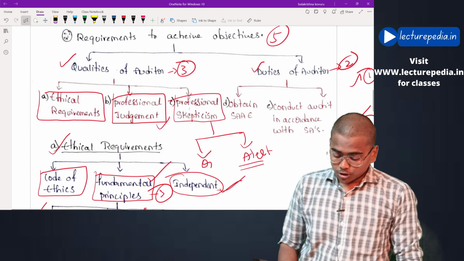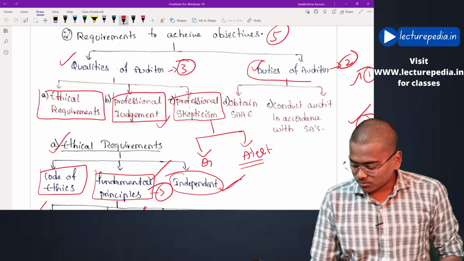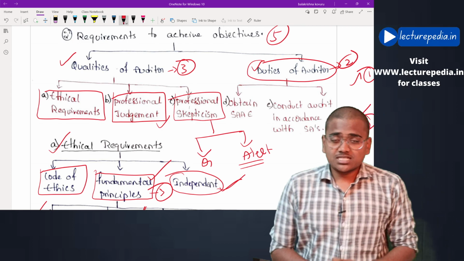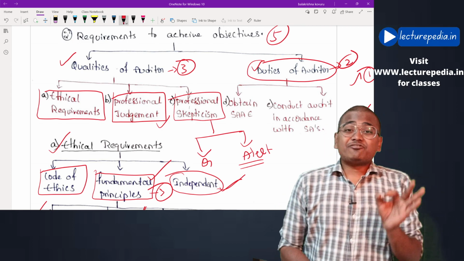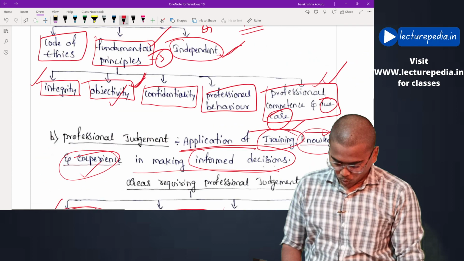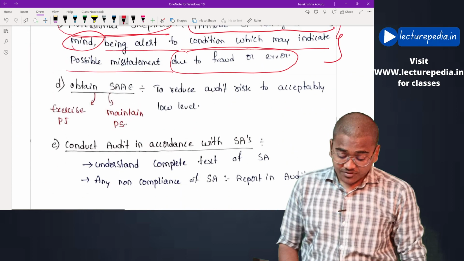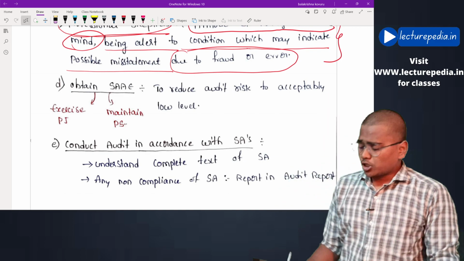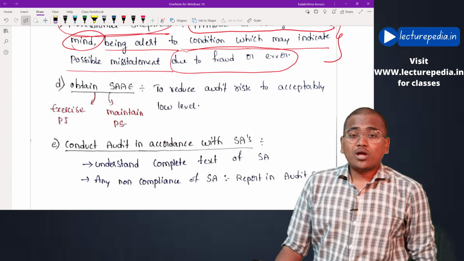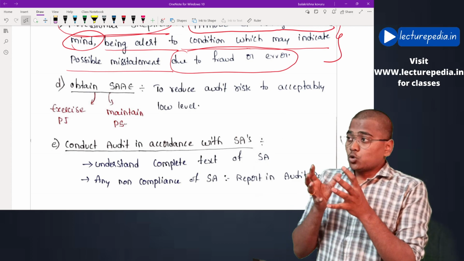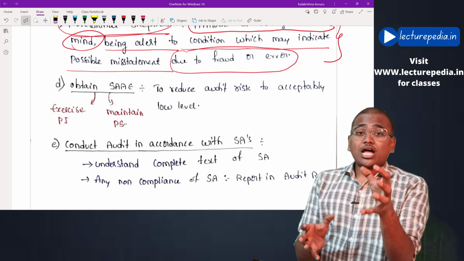Moving to the duties that the auditor has to perform in order to achieve the objectives. The first duty is that the auditor needs to obtain sufficient and appropriate audit evidence. Why does the auditor need to obtain sufficient appropriate audit evidence? In the objectives, we have discussed that the main objective of the auditor is to obtain reasonable assurance.